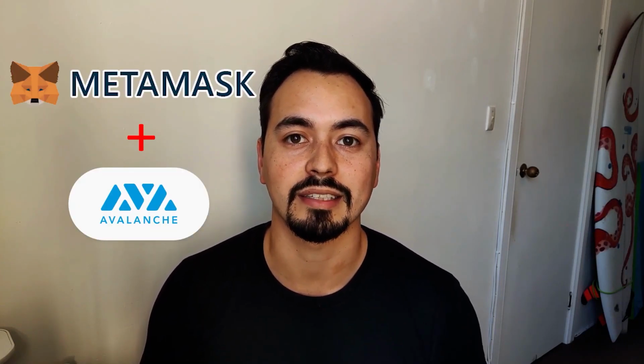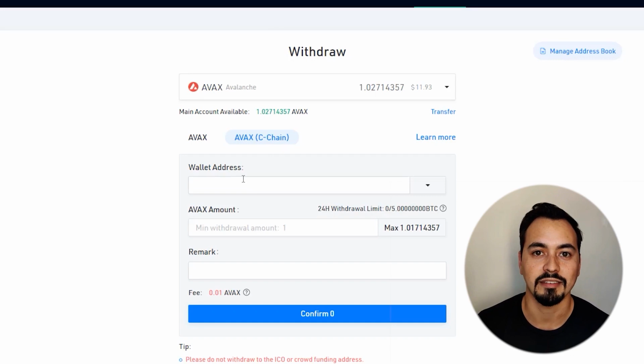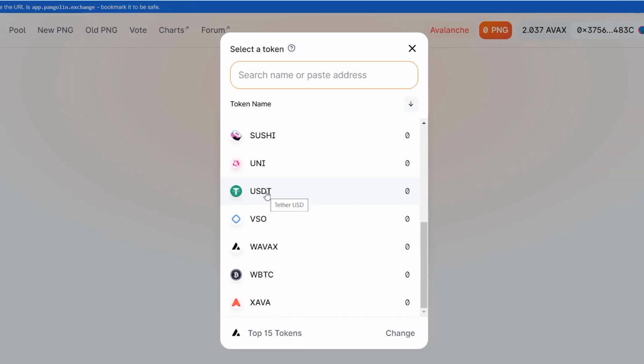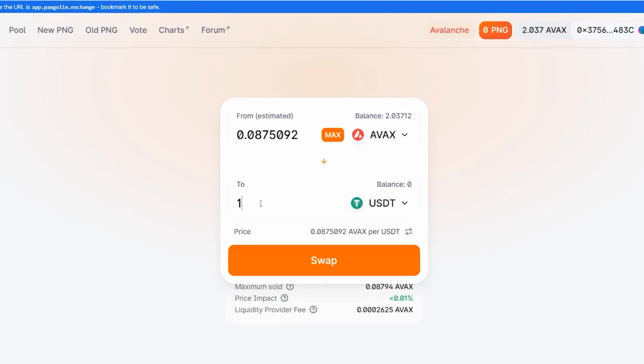In this MetaMask tutorial, I'm going to show you how to connect MetaMask to the Avalanche network, so you can send funds to your MetaMask wallet and make transactions with much lower fees compared to other blockchains right now. I will then show you how to connect your MetaMask to popular DeFi apps like Pangolin to swap and earn other tokens there.